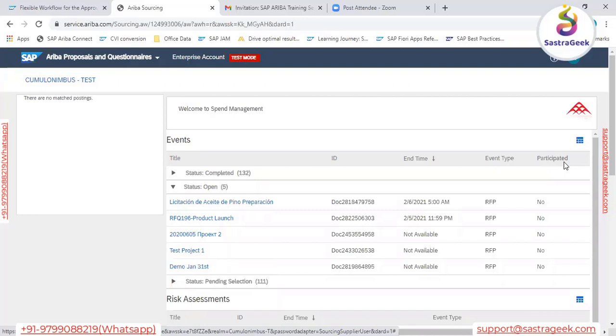Now let me move to the buyer side. We will resume our event, because yesterday we paused it. And we will see how it looks from the supplier side and how they submit their bids and quotations.